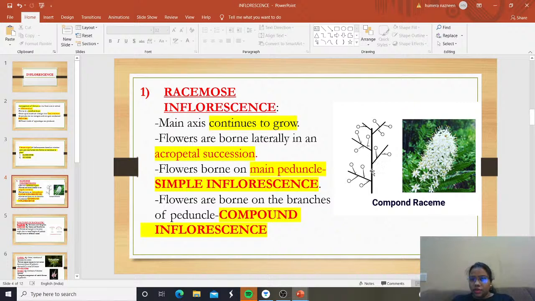If these flowers were born on this straight standing main peduncle, we would have called it simple inflorescence. But here you can see that it is being born on the branches, so it is called compound inflorescence. Clear? This diagram also you can see and relate it.